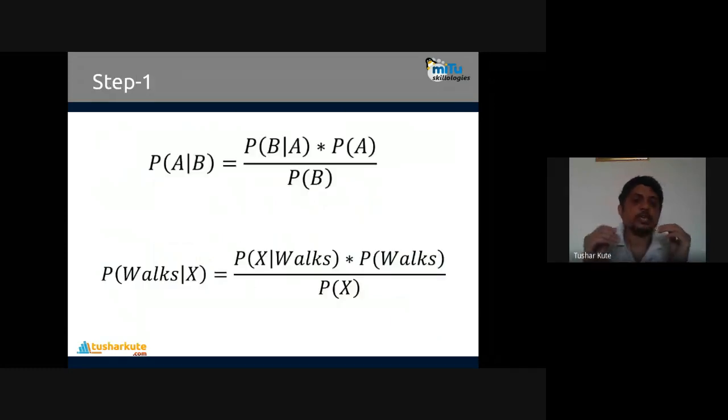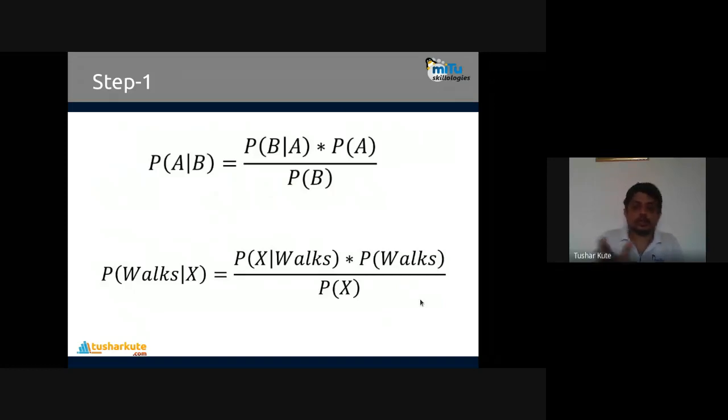So using the Bayesian probability theorem, we can find this particular class of the employee by this method. So we are having the probability theorem with us, and if you're putting it together, what do I want to find? Okay, the new employee X is in the walker category, that I want to identify. What is the probability that this employee is a walker, means he will come to office by walking, or what's the probability that he will be coming to office by driving? So here we are putting it: P of walks given X is equal to P of X given walks into P of walks divided by P of X.